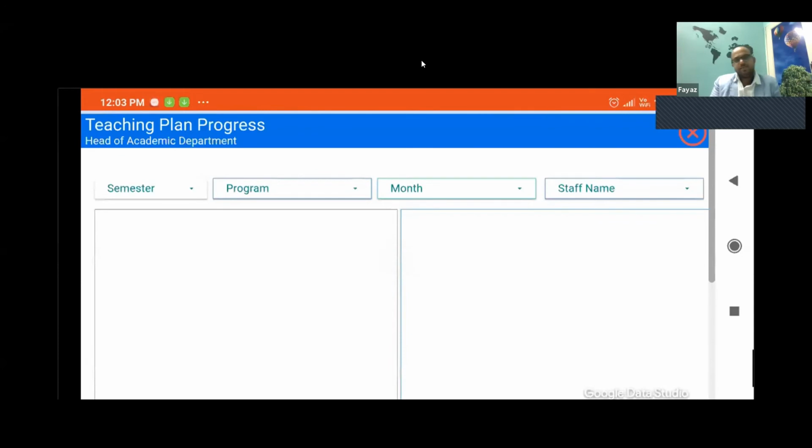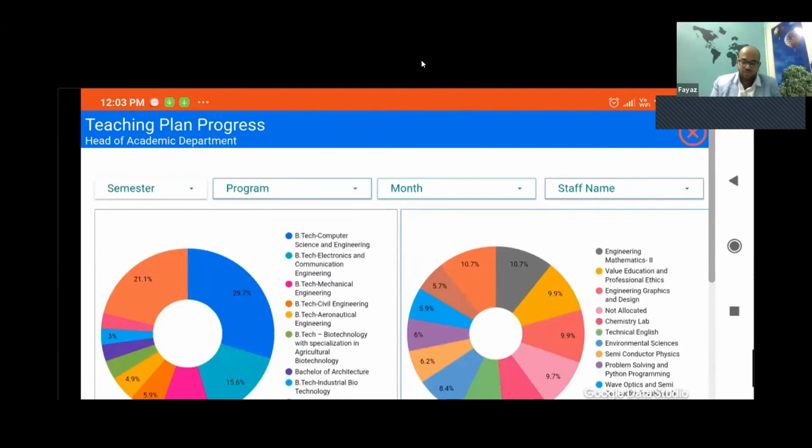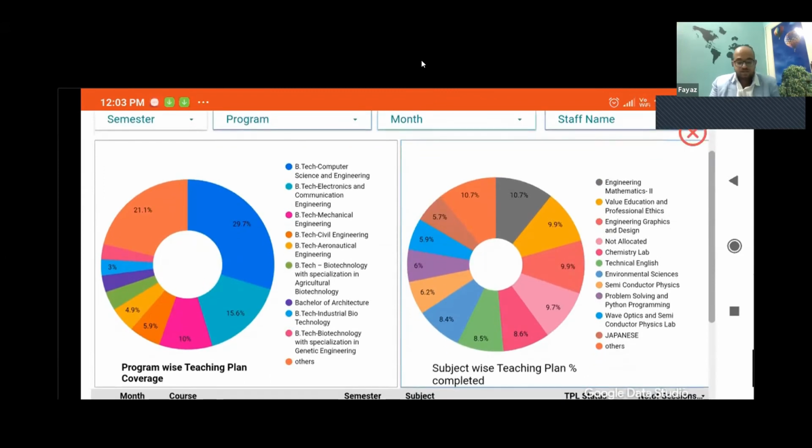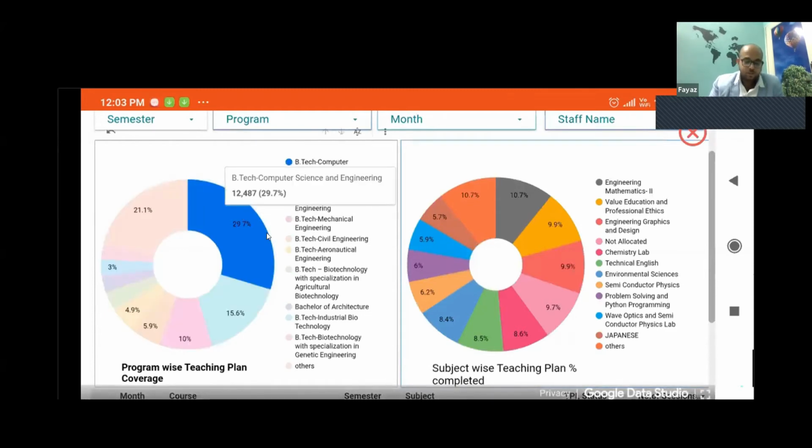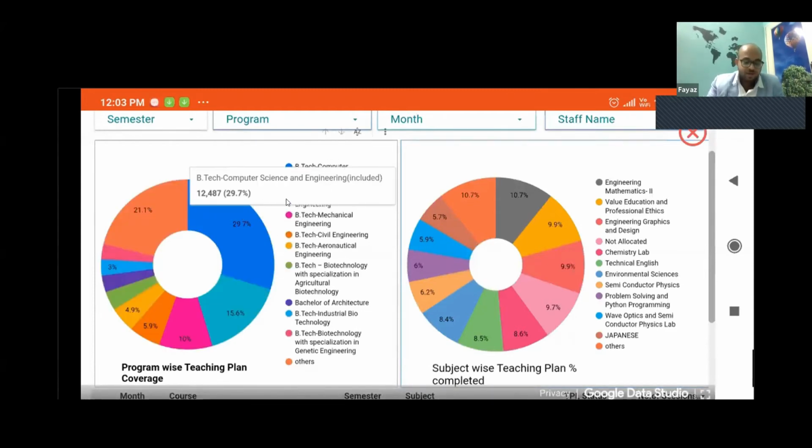Now you can see, as a principal, I want to know what the teaching plan progress is, right? There are different departments in, say, one engineering kind of setup. You can extend it to schools or any other kind of domain. There are different programs, different semesters. And what is the syllabus that is completed in each of the programs? You can see BTech computer science, how much is completed, right? That way, you can have all the information of each of the departments, how much it is completed. Then each of the subjects, how much the syllabus is completed.